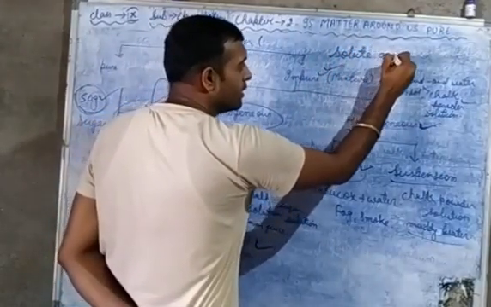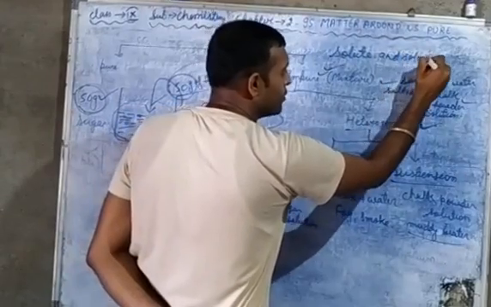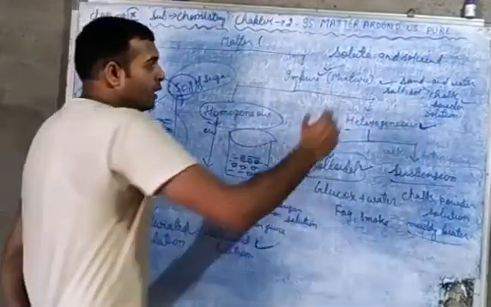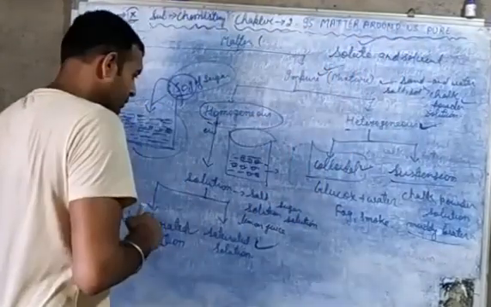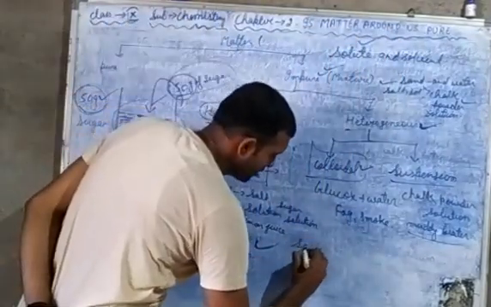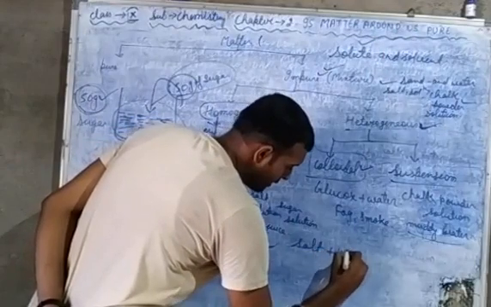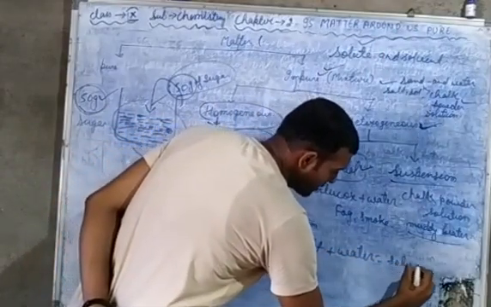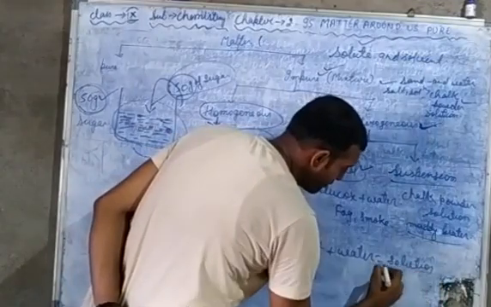Now we have used many times these two words, that is solute and solvent. Do you know what are these? I am giving, for example, suppose salt plus water mixed up, they make a salt solution.